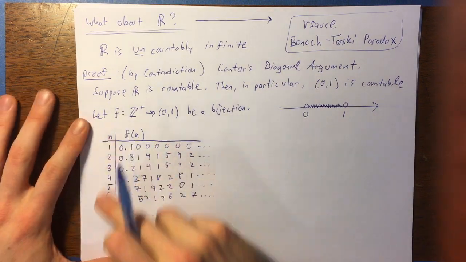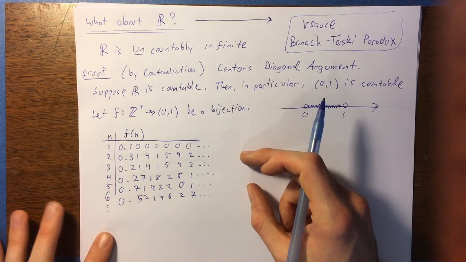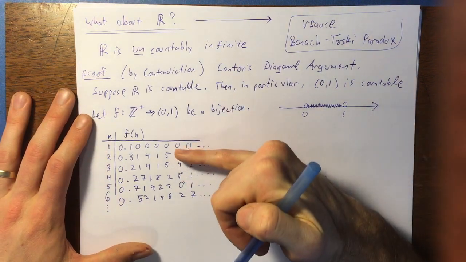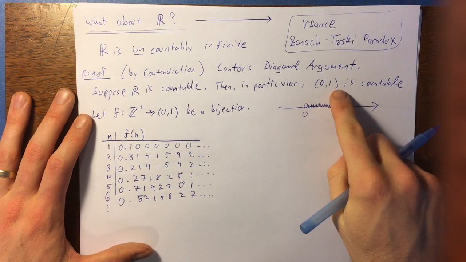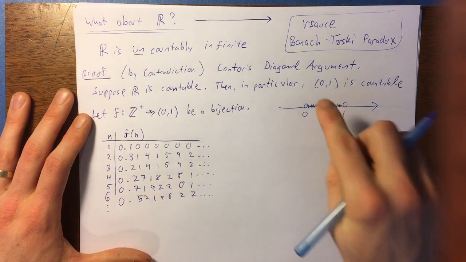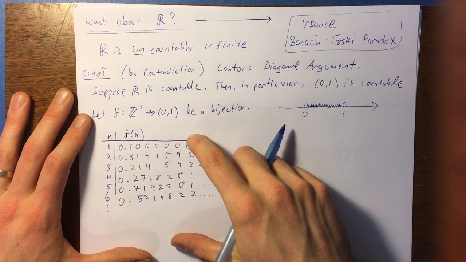Okay. So the point here is if we have a bijection, then we'll have this list of numbers, right? And this list of numbers is countable, so it's going to go on like this forever. And the claim here is that every real number in the interval 0 to 1 is going to appear in this list. If it's a bijection, it has to be surjective. So every single real number in the interval 0 to 1 is going to be in this list.